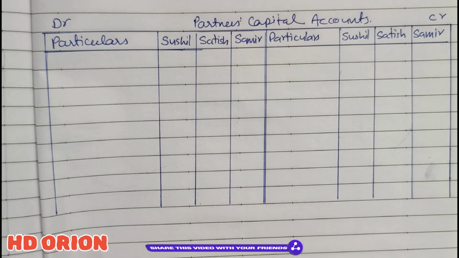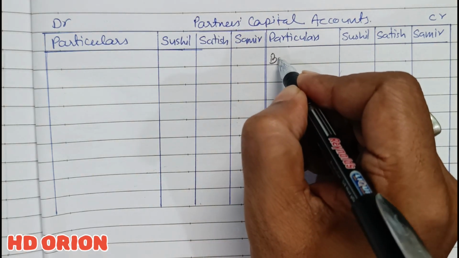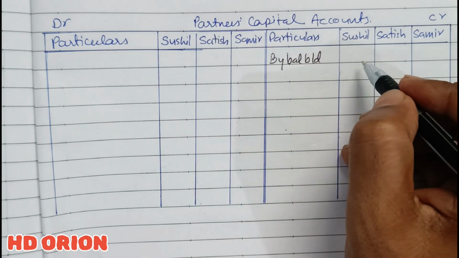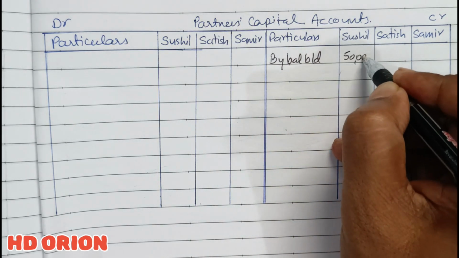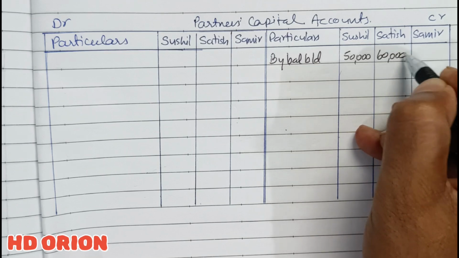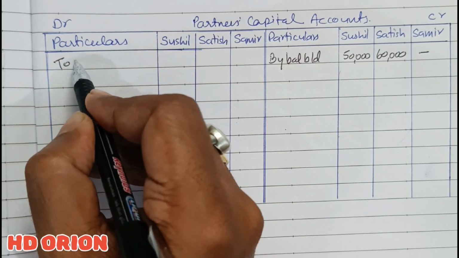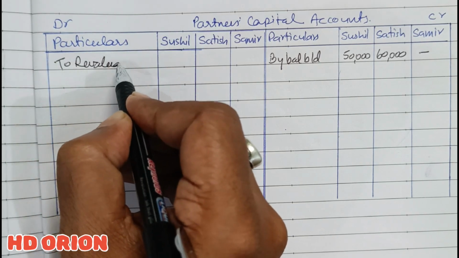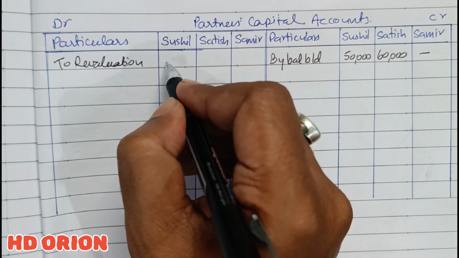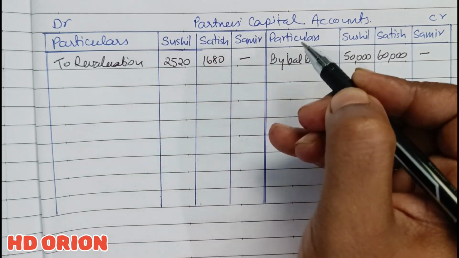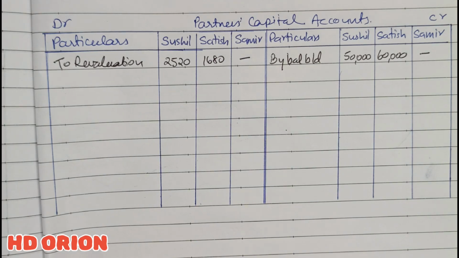Now the partners' capital account. First we will write the opening balance, balance brought down as given in the balance sheet, rupees 50,000 and rupees 60,000. Then the loss on revaluation, let us write first to revaluation, because losses are debit balances, so it will be shifted to the debit of partners' capital account.